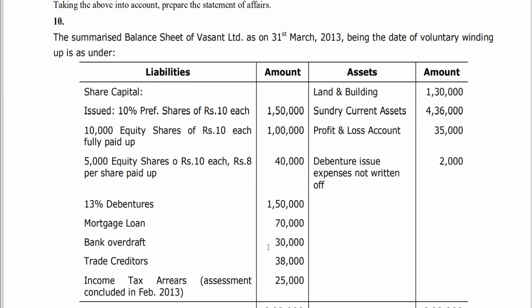The other one is remuneration of liquidator and expenses incurred by the liquidator. That means we need to prepare two statements of accounts. The simple thing is, you can expect surprisingly in 2018, I think you got a 16 marks question. If you get a 16 marks question like that, you are so lucky to score the marks. I think this is a simple topic.